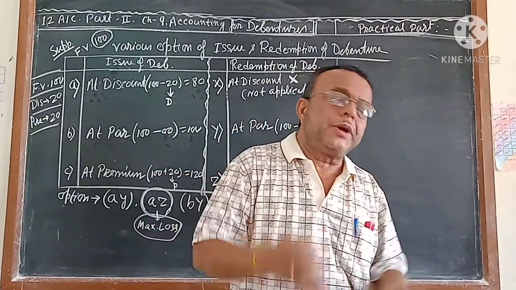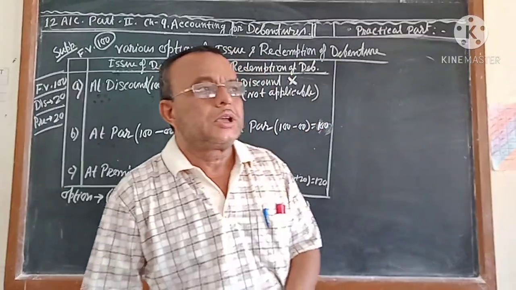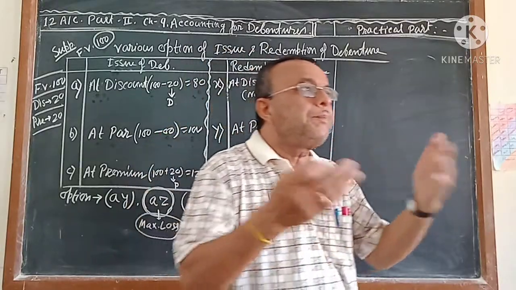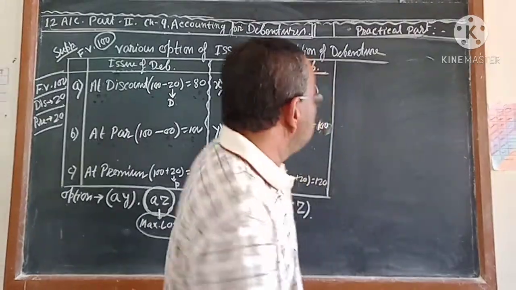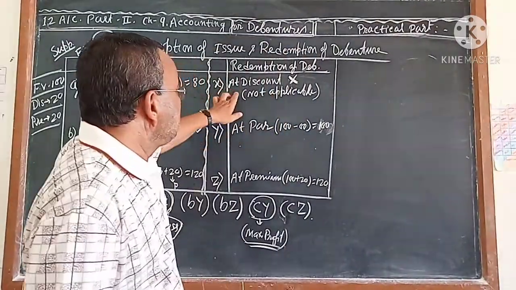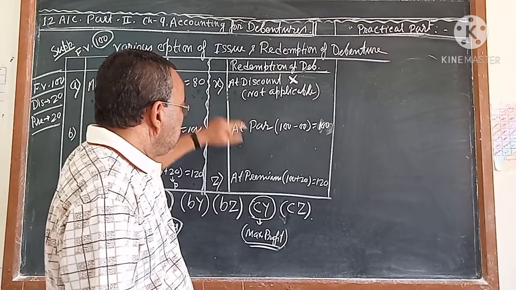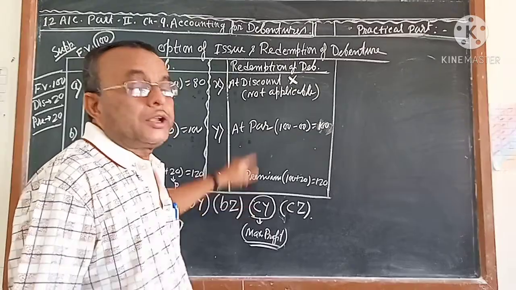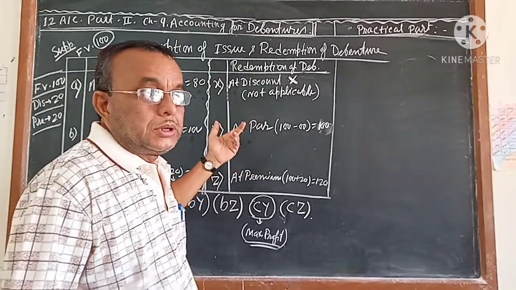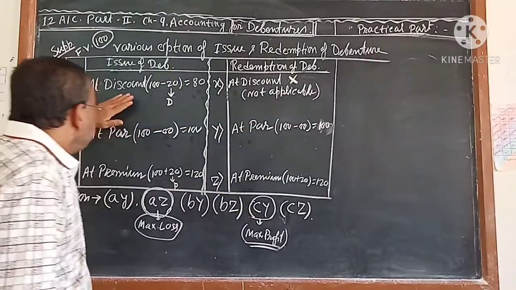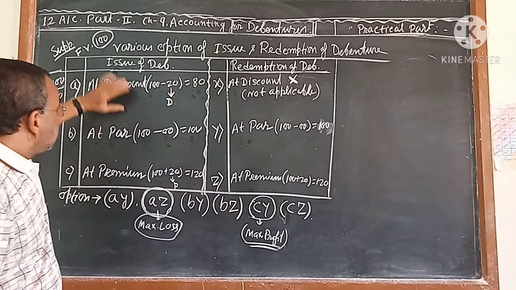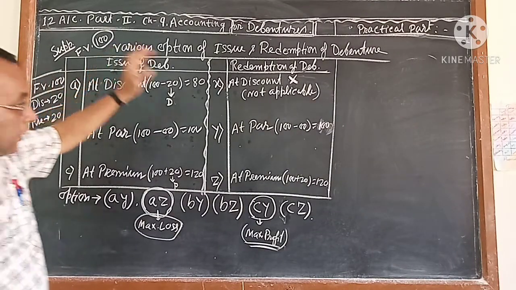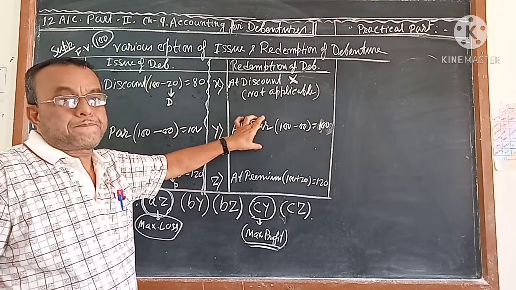And after 5 years or 6 years or 7 years, in which way will the company pay back? It may be at par, it may be at premium. If you did not understand what that means, the meaning is that sometimes debenture can be issued at discount but redeemed at par.